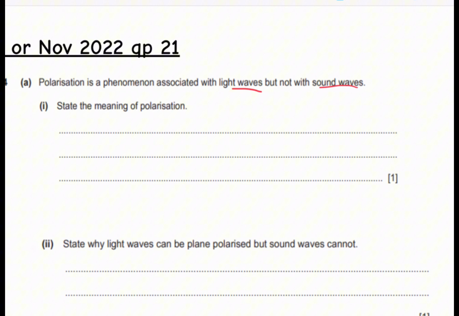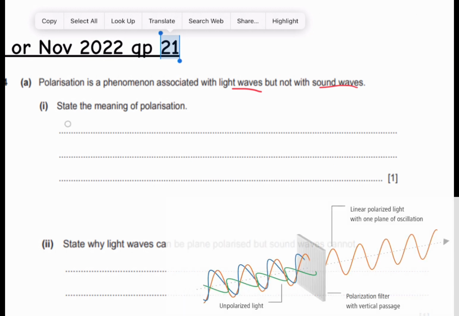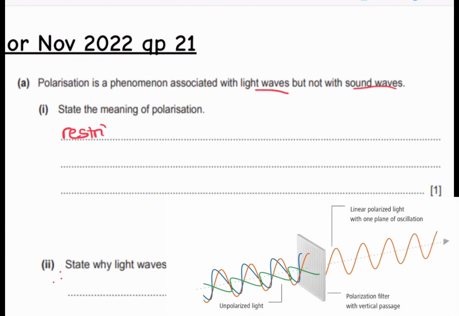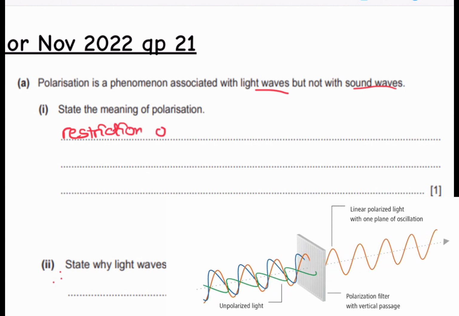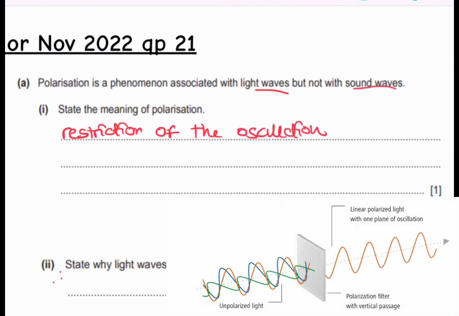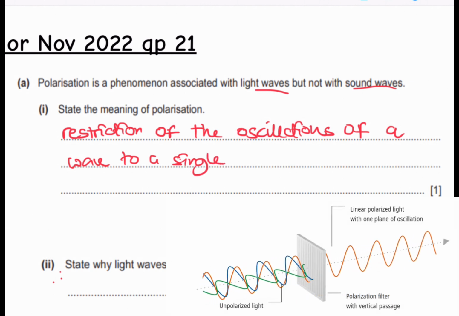So polarization is basically the restriction of the vibrations, or of the oscillations, of a wave to a single direction.